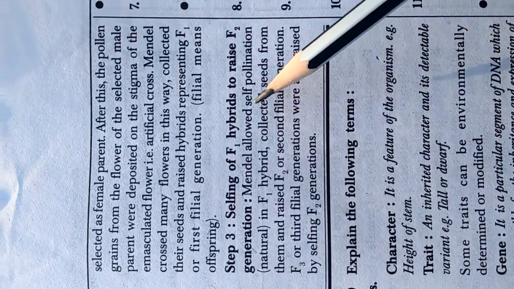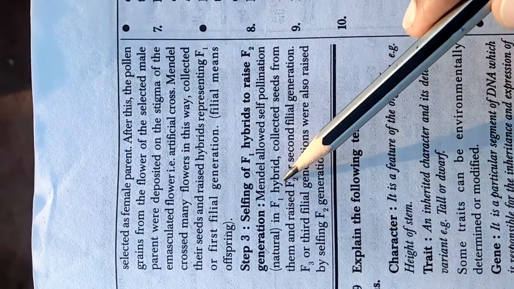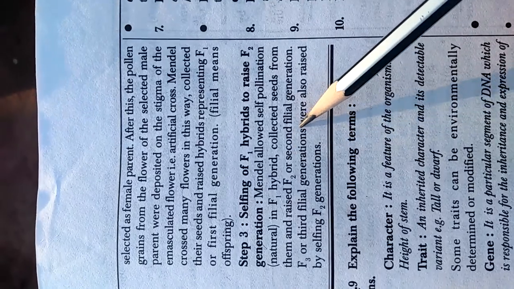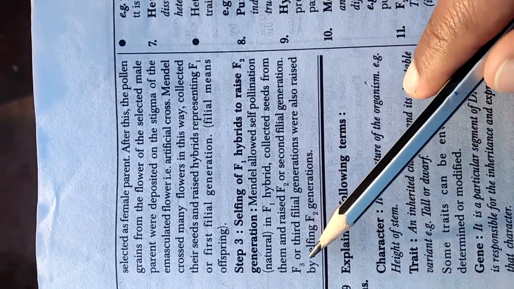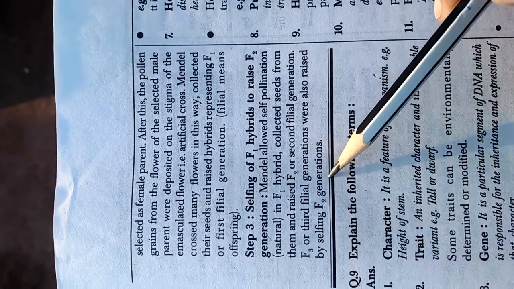Step 3 is selfing F1 hybrid to raise F2 generation. Mendel allowed self-pollination in F1 hybrid, collected seeds from them and raised F2 or second filial generation. F3 or third filial generation were also raised by selfing F2 generation.